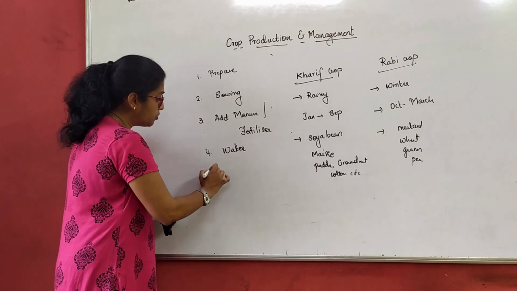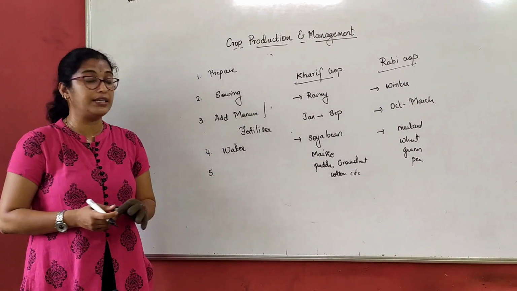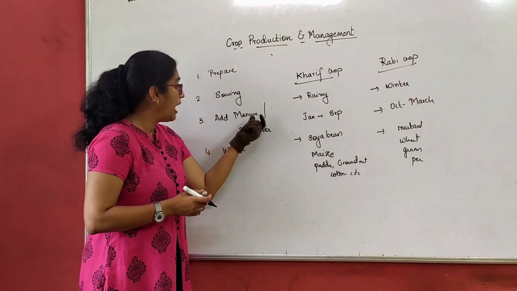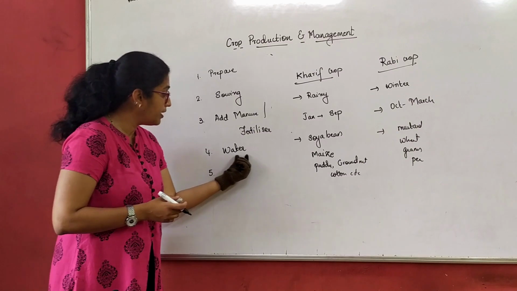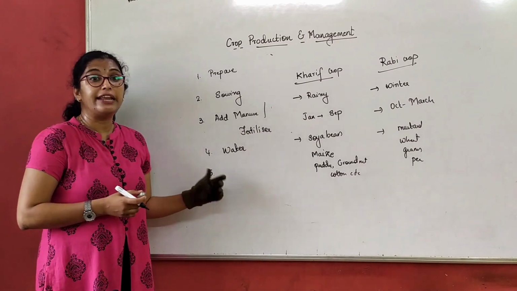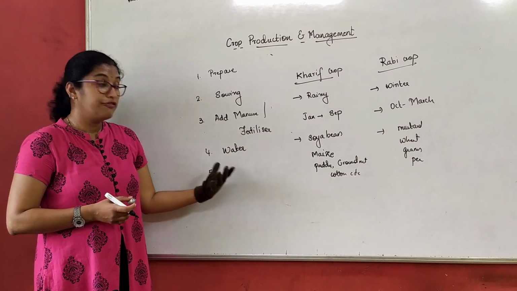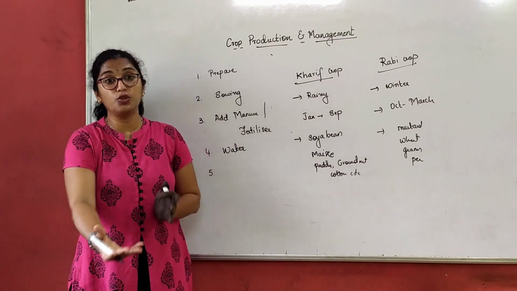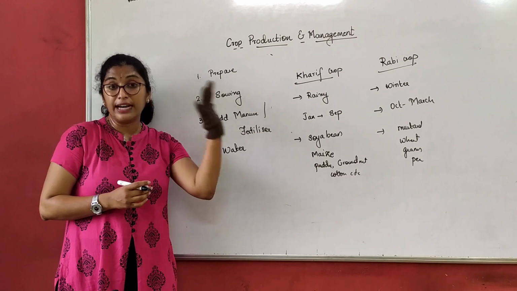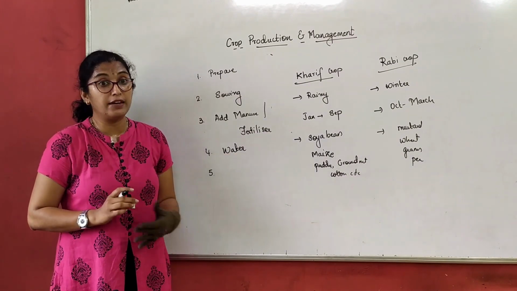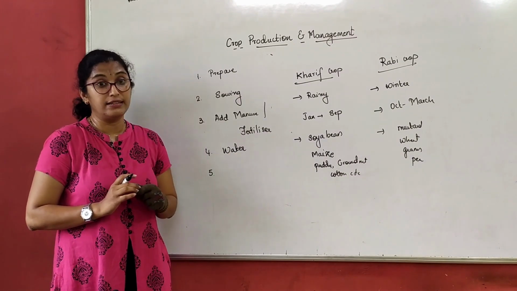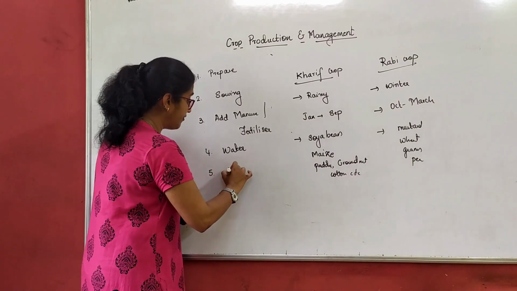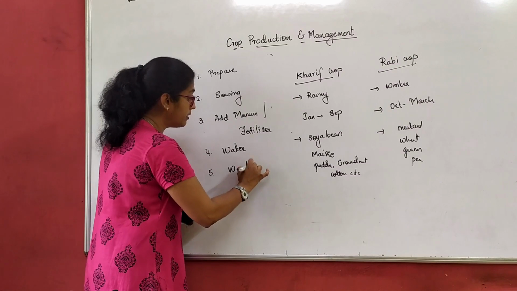Now that you have a garden, what do you actually do here? We are done with preparation, sowing, adding manure and fertilizer, and watering. Then what do you do? Finally, we check whether any weeds have grown, to see if they are stopping the growth of the plant I have already sown there. Yes, so we spread weedicides, or I will just write weeds here. We check on the weeds.